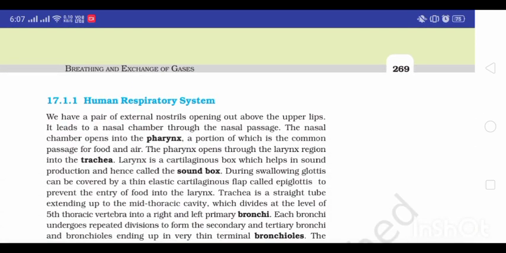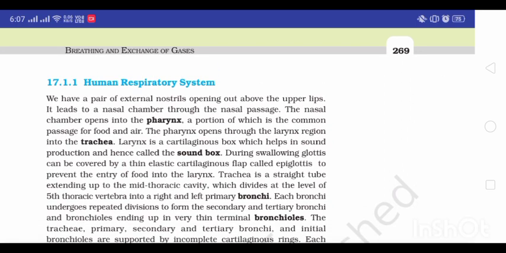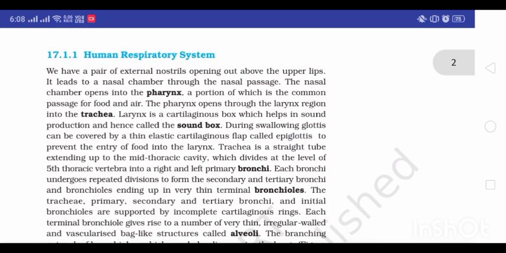17.2 Human respiratory system. We have a pair of external nostrils opening out above the upper lips. It leads to the nasal chamber through the nasal passage. The nasal chamber opens into the pharynx, a portion of which is the common passage of food and air. The pharynx opens through the larynx region into the trachea. Larynx is a cartilaginous box which helps in sound production and hence is called the sound box.